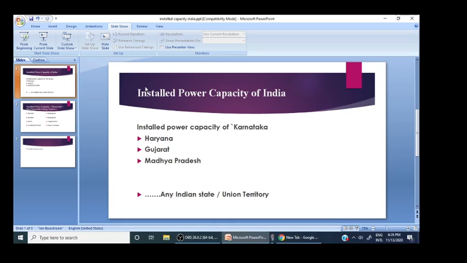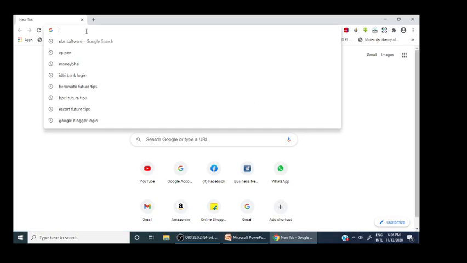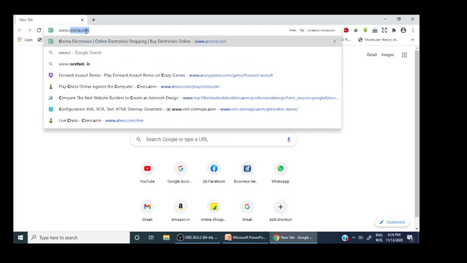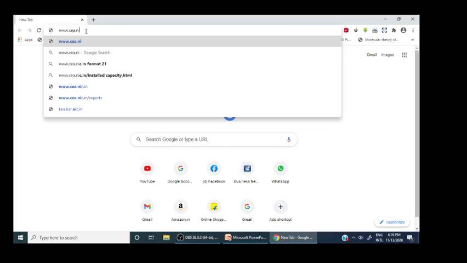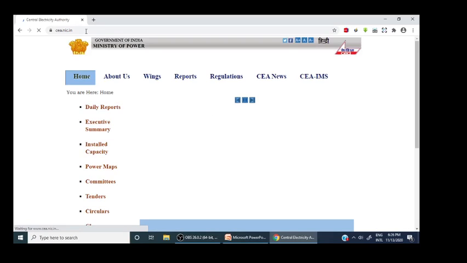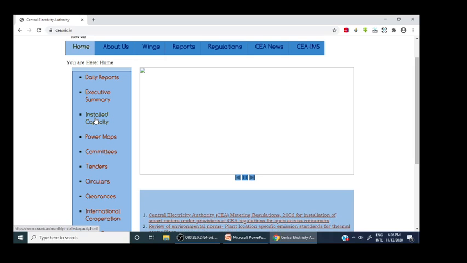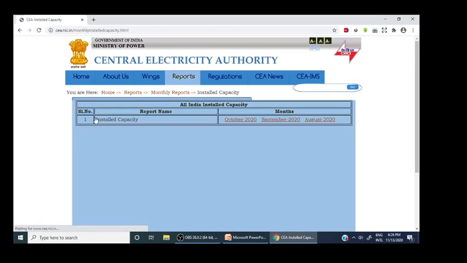wise. So all information is given on the website, that is www.cea.nic.in. So this is the Central Electricity Authority website. Now in the home page, go to installed capacity, and here installed capacity is given month wise: August, September, October. Download it.